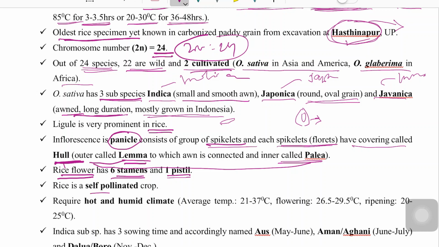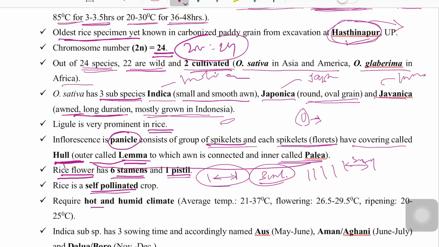Rice is a self-pollinated crop, so the isolation distance maintained is 3 meters. For a self-pollinated crop, remember, while breeding trials are there, there is not much worry about crossing, so the minimum maintenance distance is 3 meters.